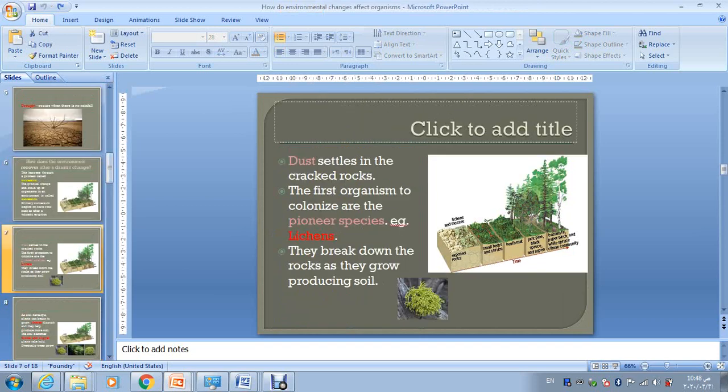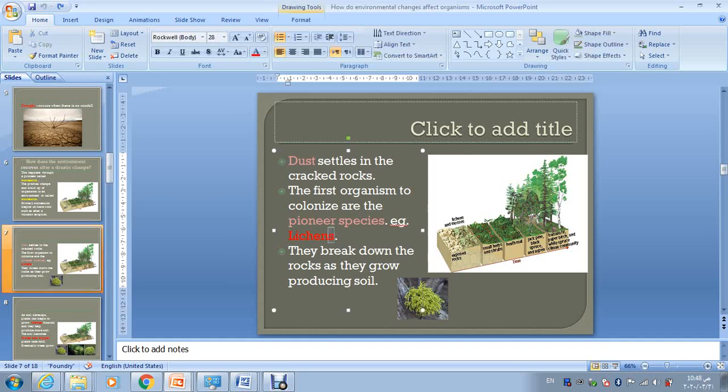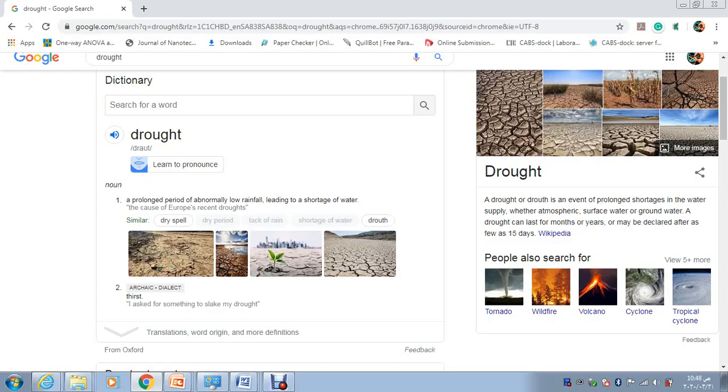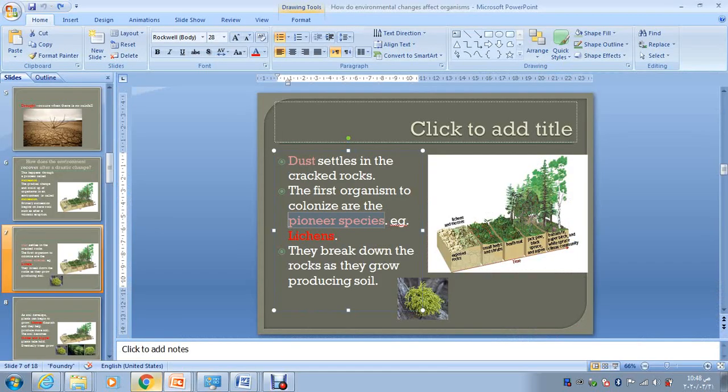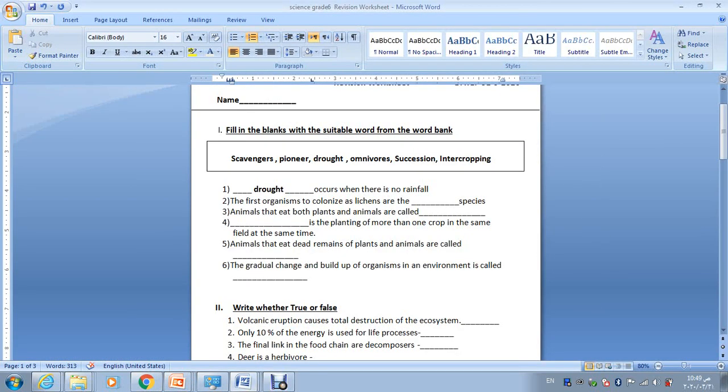In the succession process, the first organisms to start colonizing, such as lichens, remember them here in the first part, we called them what species? Pioneer species. Pioneer means they are the leaders, they are the first species to colonize. So the first organisms to colonize, such as lichens, we call pioneer species.